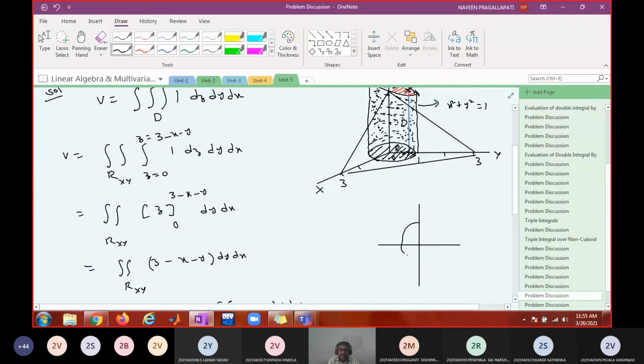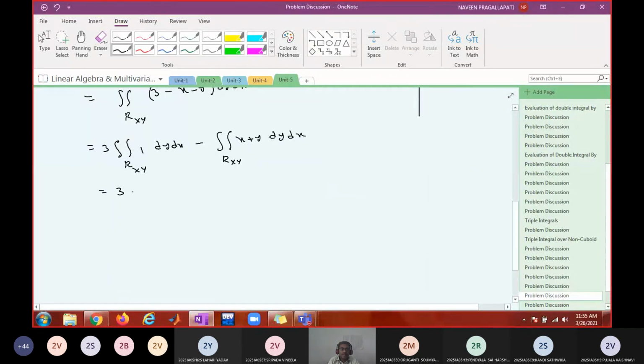So what is the area of the circle? The radius is 1, so pi times 1 square, pi r square. Do you agree?